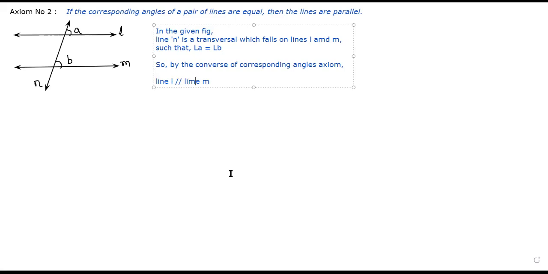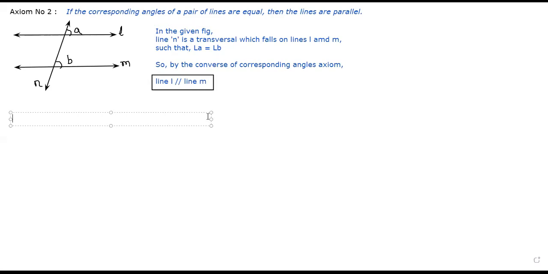Are you understanding, children? Yes, sir. What has happened? The lines have become parallel. And why have they become parallel? Because their corresponding angles are equal. Are you understanding? Yes or no?